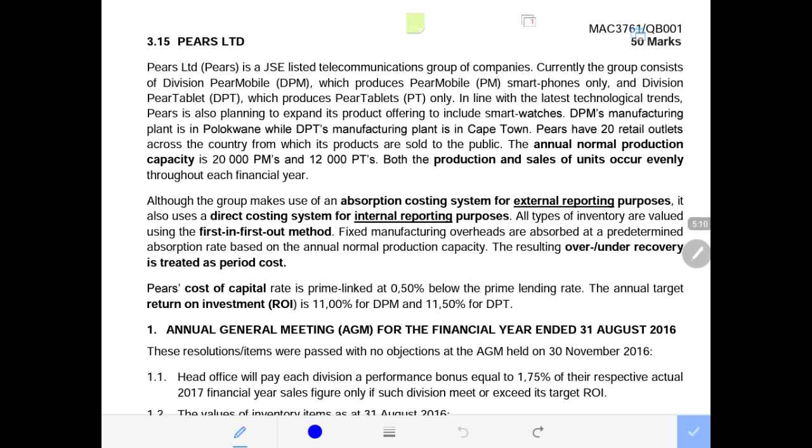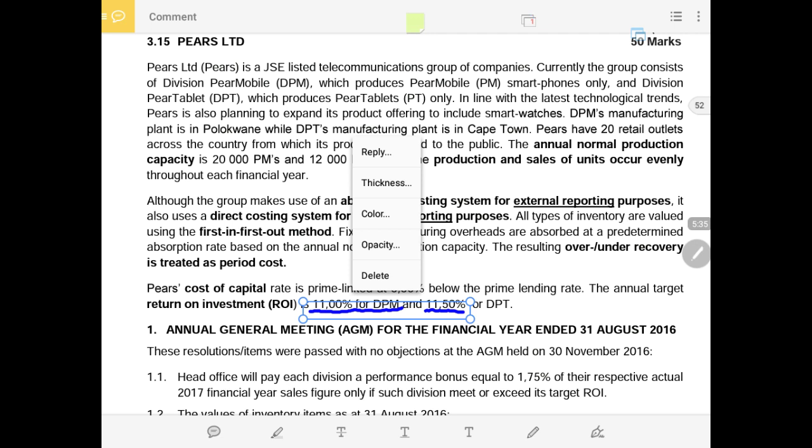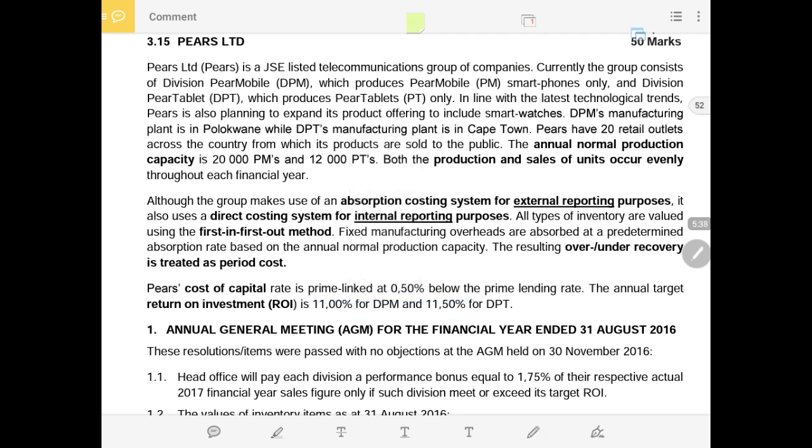PEARS cost of capital rate is prime linked at 5% below the prime lending rate. The target annual return on investment is 11% for the division of the PEAR Mobile, and 11.5% for the division of the PEAR Tablet, which is the tablet and the smartphone division. They have two different returns on investment.